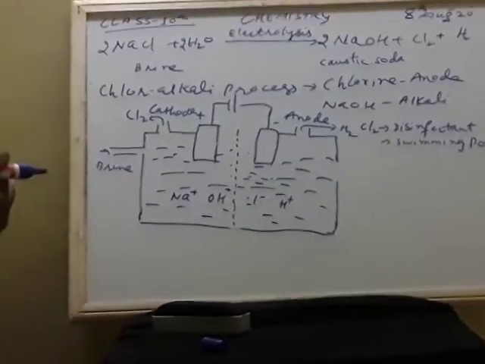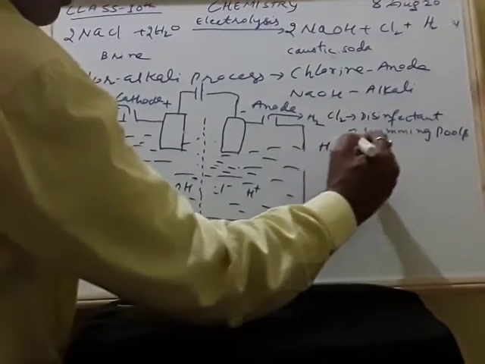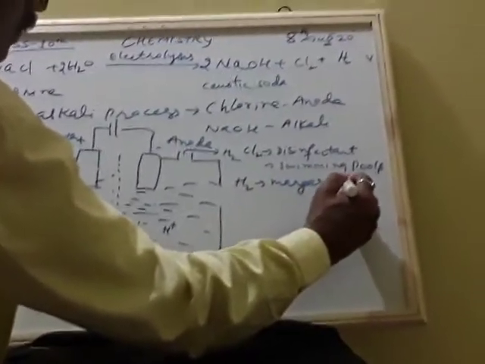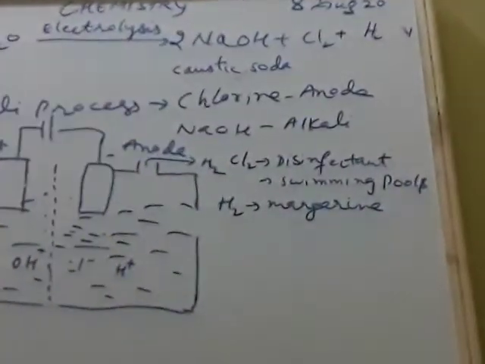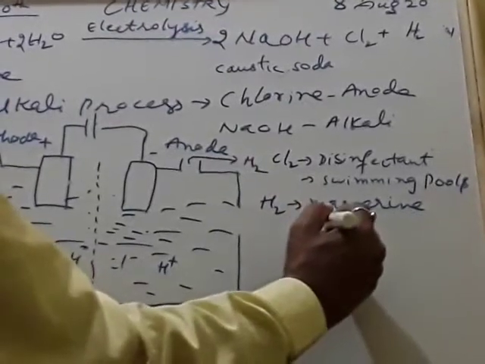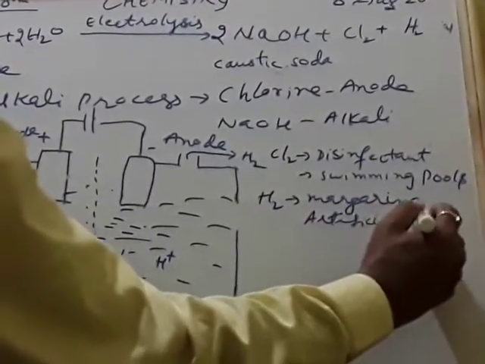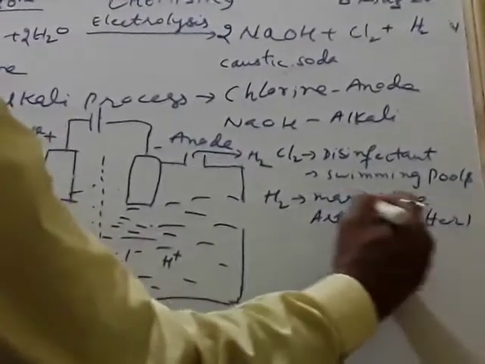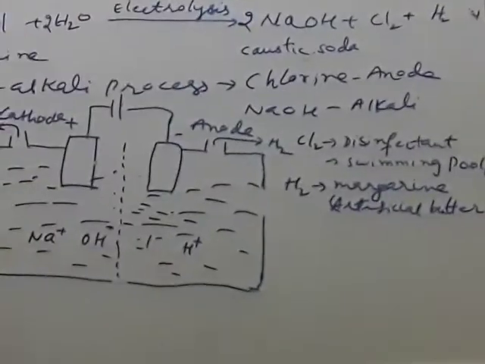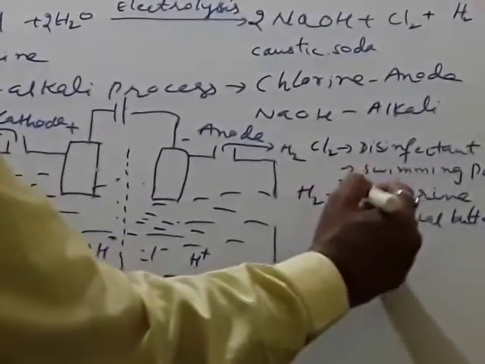Hydrogen is used in making what we call margarine. What is margarine actually? You know, it is artificial butter. Because artificial butter can be called what? Margarine. Okay. So this is also used in making medicines also.